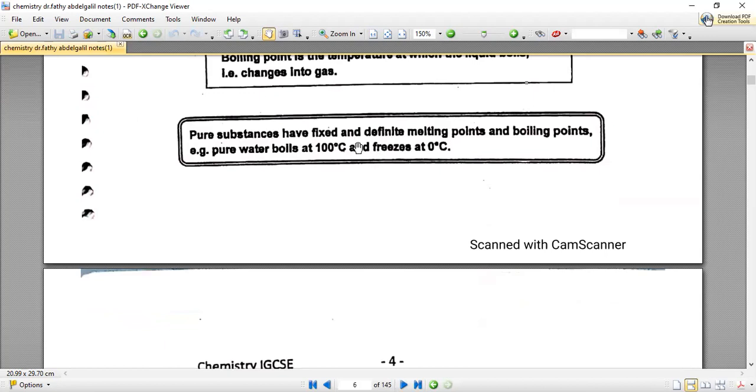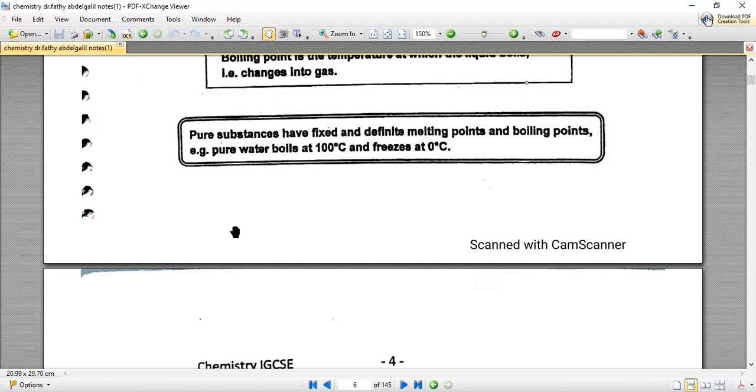That means that the melting point of water is almost 0 degrees Celsius, and the boiling point of water is 100 degrees Celsius. It's a fixed melting and boiling point, only one number. During the melting process and during the boiling process, the temperature is not increasing or decreasing. It is just at 0 degrees Celsius or at 100 degrees Celsius.